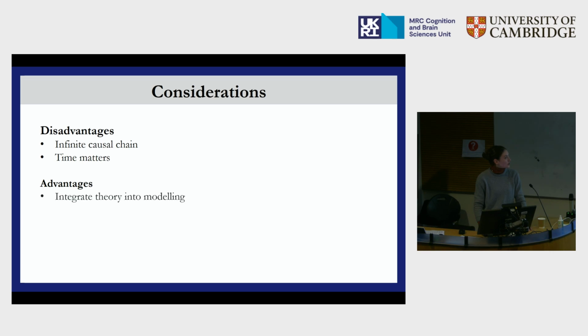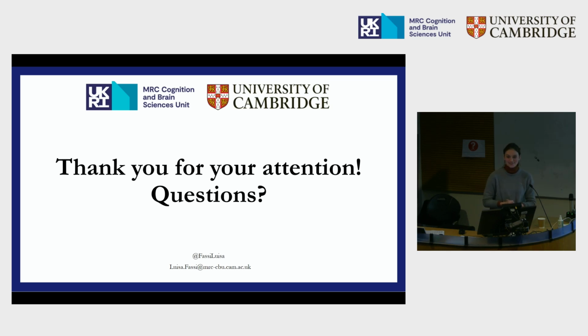In terms of advantages, I think DAGs, as well as causal inference more generally, can help you integrate theory into modeling, and it really makes you think before starting what role different variables have in relation to each other. And this in turn can really help you to minimize the risk of biases, such as collider bias, that can result from controlling for certain variables that are maybe mediators as if they're confounders. So I'm very happy to share any of my knowledge and experience using these methods. So that's, in conclusion, thank you.